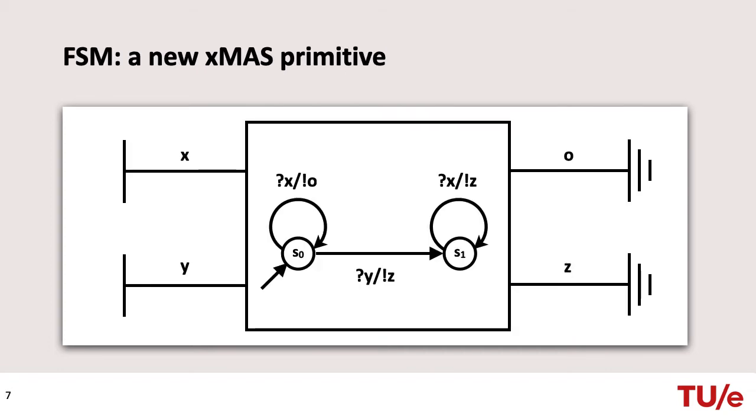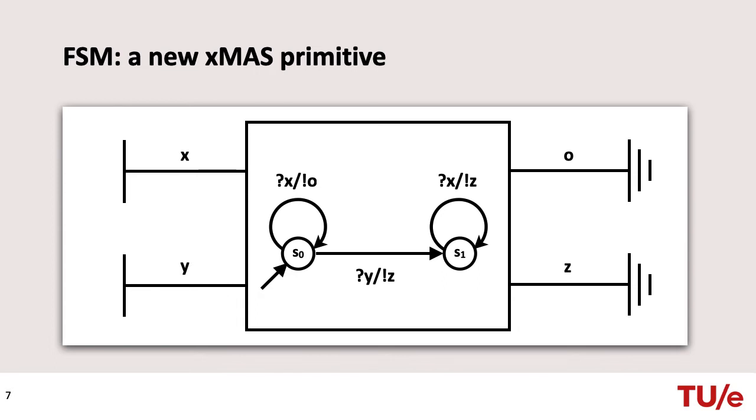In 2016, Verbeek and others introduced finite state machines into XMAS to make the language more expressive. An FSM in XMAS has inputs and outputs, a finite number of states, and one initial state. Every state has at least one outgoing transition.